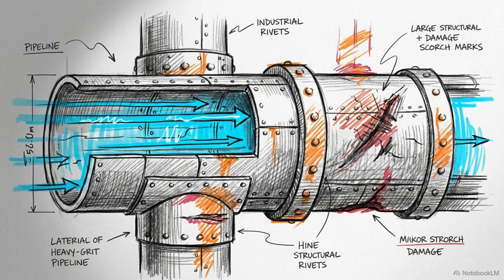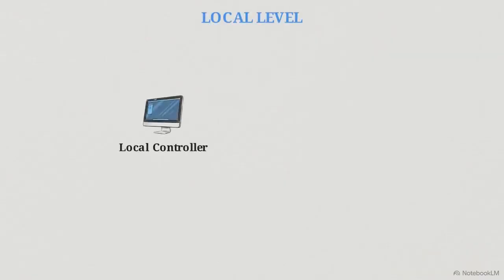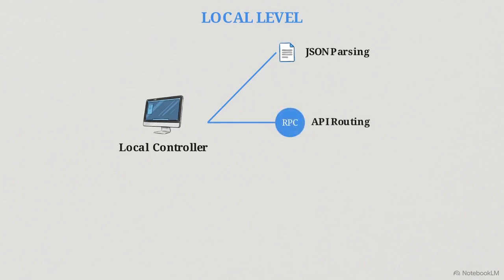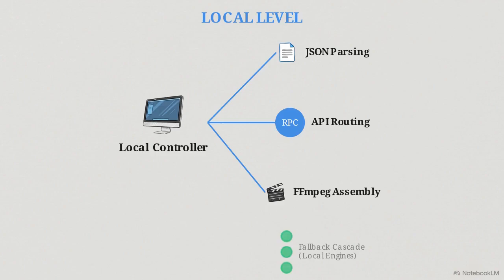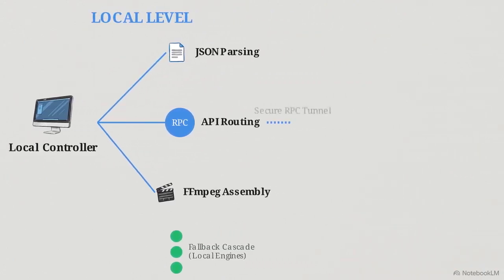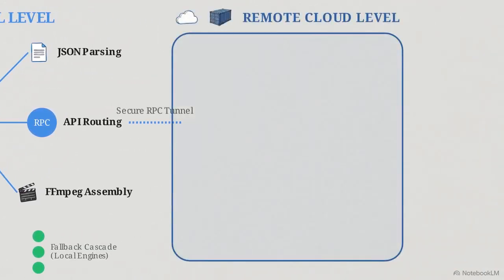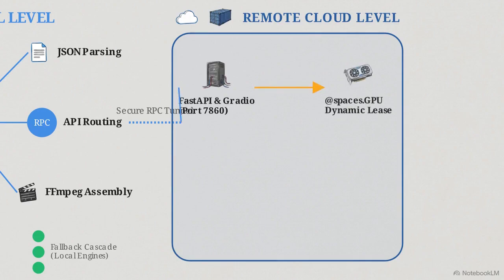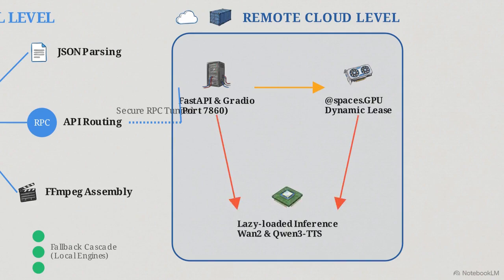From those 10,000 crashes emerges the final, hardened Volts and Ventures architecture, a tiered, highly resilient client-cloud pipeline. Look at the left side of this map. The local-level controller is responsible for handling JSON iteration, orchestrating API routing, and managing the final media assembly via FFmpeg. This local client handles the fallback cascades, ensuring production never stops if cloud quotas run dry. On the right side, the remote-level server manages the heavy FastAPI and Gradio backend, ZeroGPU hardware allocation, and the lazy-loaded model inference.